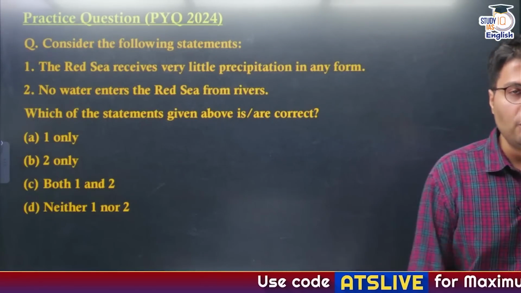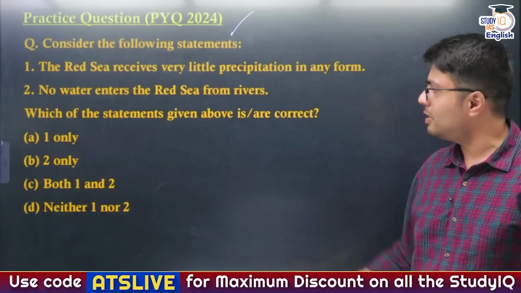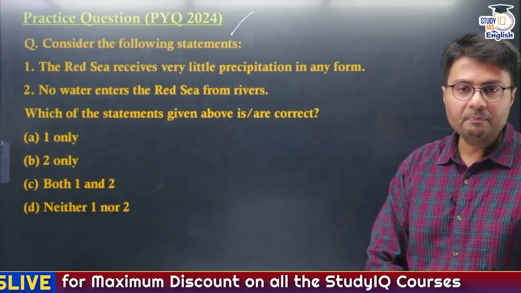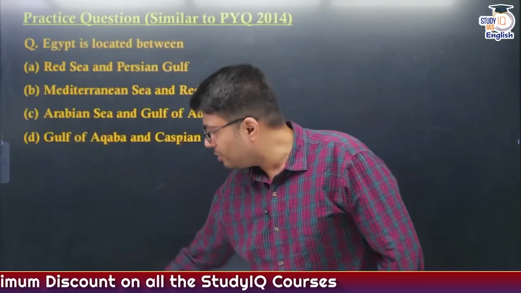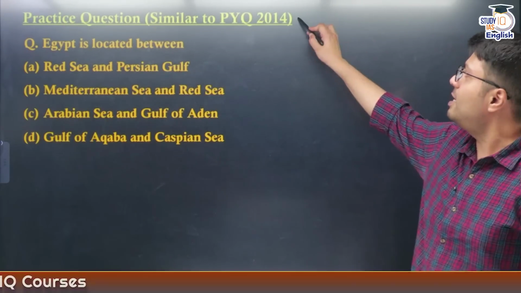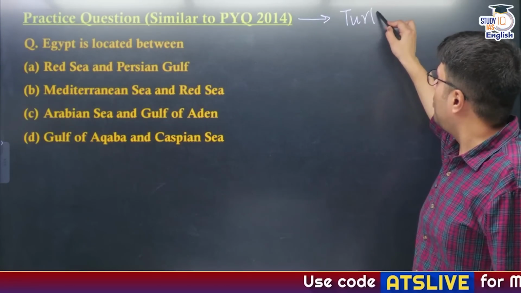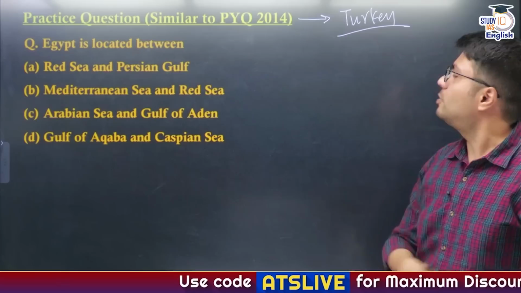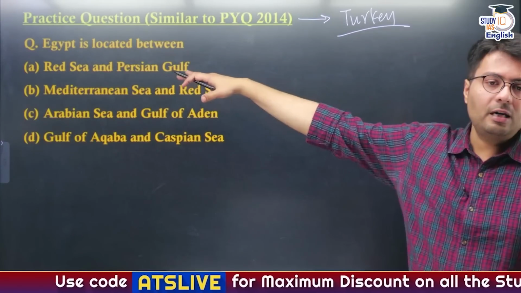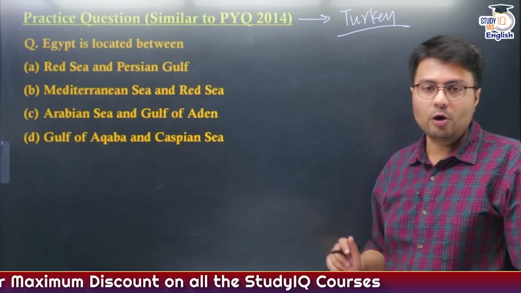Let's see if you are able to solve the question. This is a PYQ of the year 2024, which appeared in prelims. This was regarding Red Sea. And another practice question that I've given to you is, Egypt is located between which countries? And this is very similar to the question that appeared in 2014 about the bordering water bodies of Turkey. So I've changed that question to suit today's discussion. Egypt is located between which of these following water bodies?